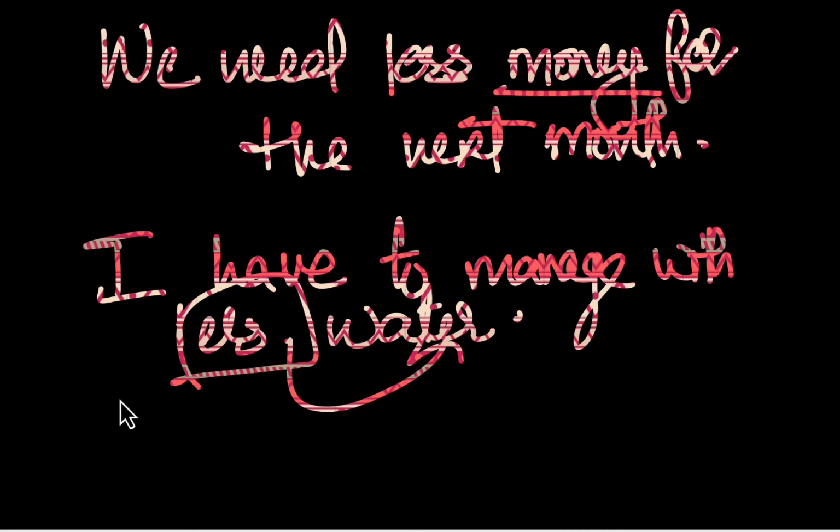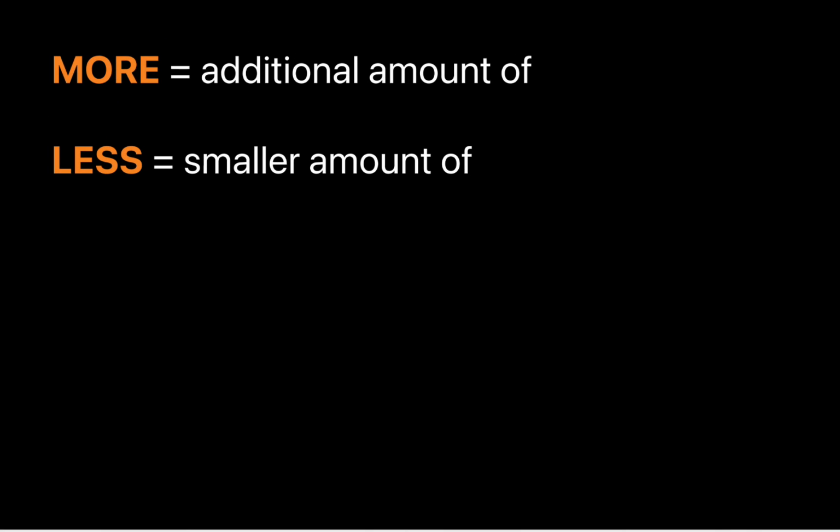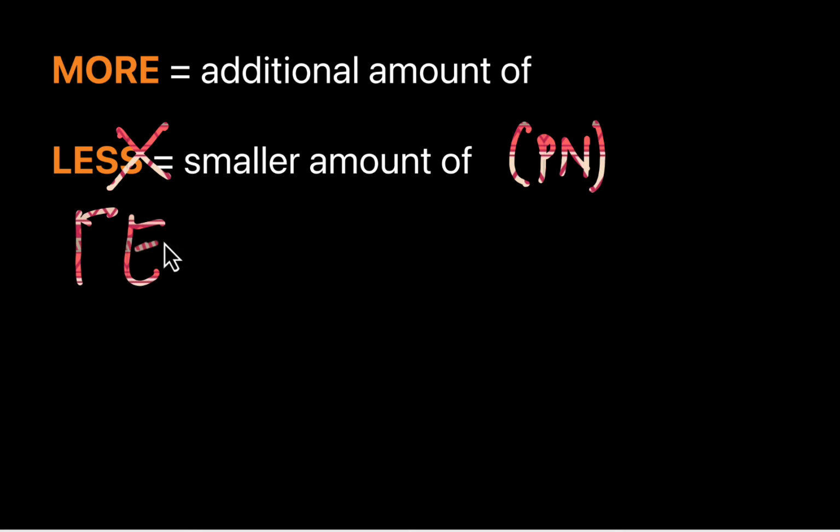All right. Now, if you want to refer to a smaller amount of something which is countable in nature, let's remove this first. Again, listen to me very carefully. If you want to refer to a smaller amount of something which is considered countable, which is plural in nature, which is a plural noun, we do not use less. In that case, we use fewer.